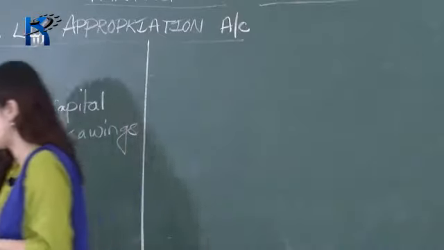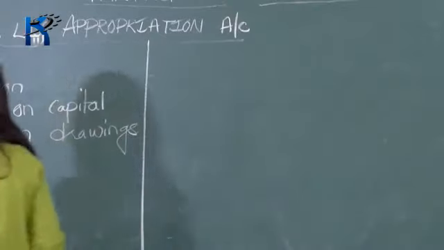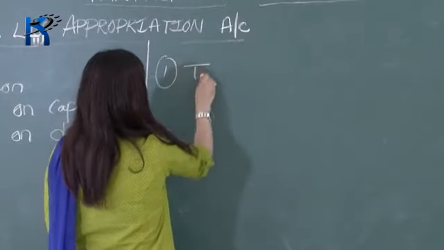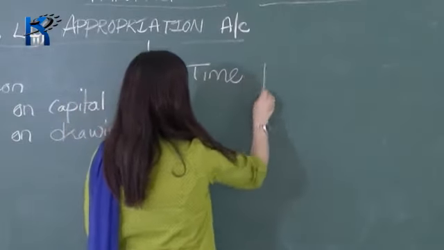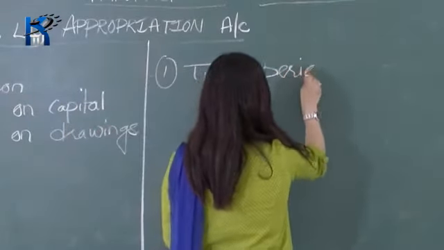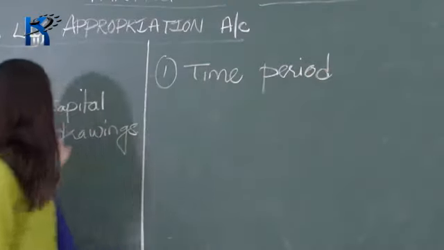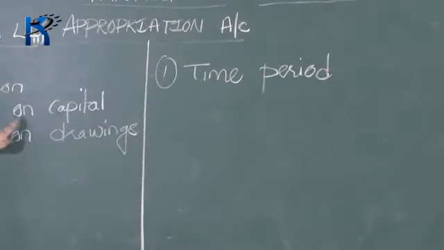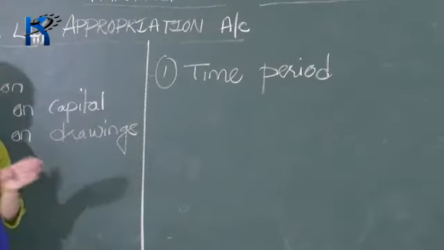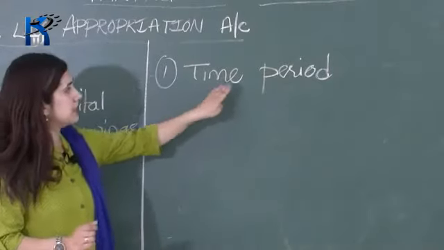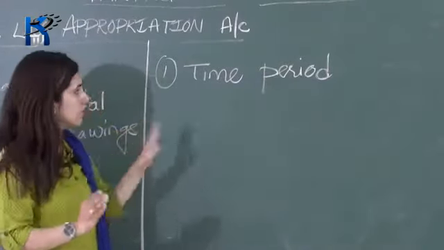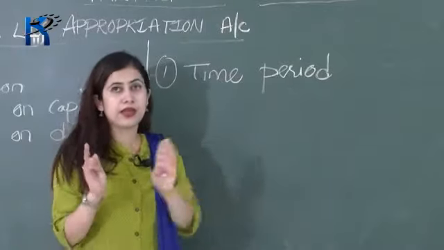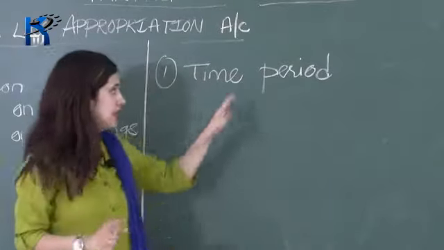So those things are, number 1, you have to consider the time period. When calculating interest on capital, first of all you have to consider the time period. The question gives you the time period, you have to check it first.